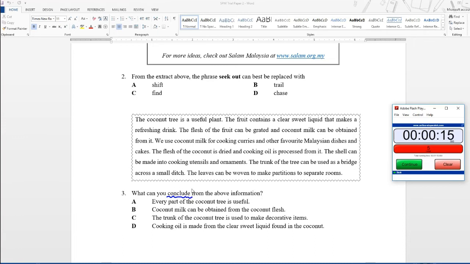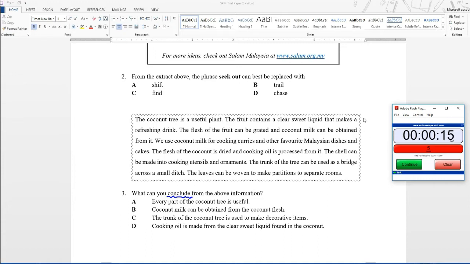Conclude here means you make a conclusion. Kamu buat satu kesimpulan. So A, every part of the coconut tree is useful. B, coconut milk can be obtained from the coconut flesh. C, the trunk of the coconut tree is used to make decorative items. Or D, cooking oil is made from the clear sweet liquid found in the coconut.